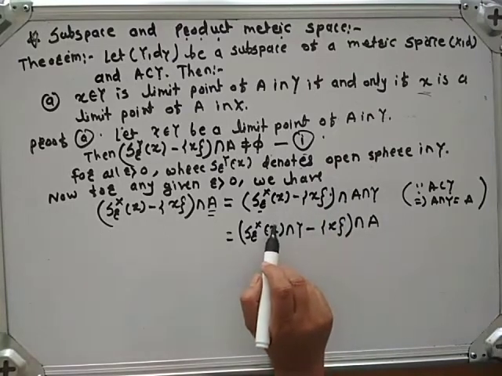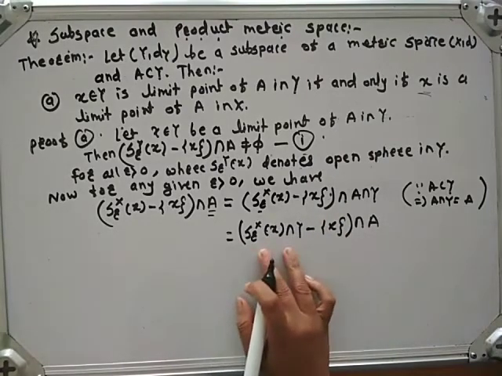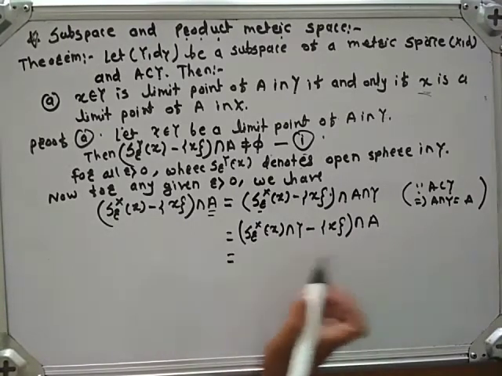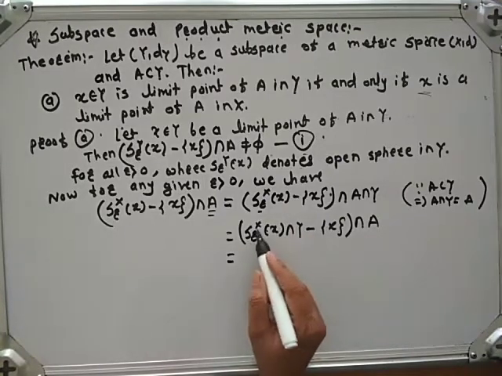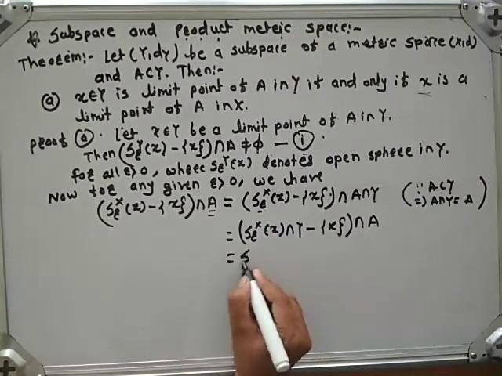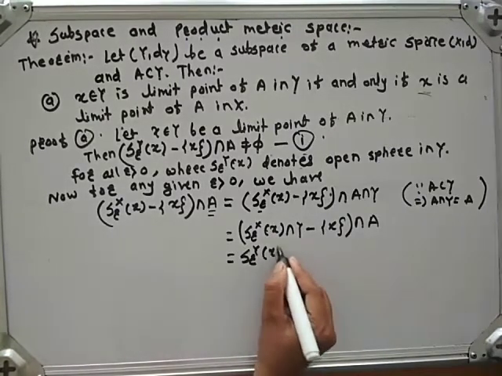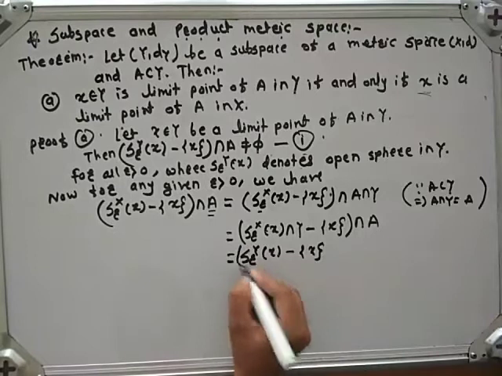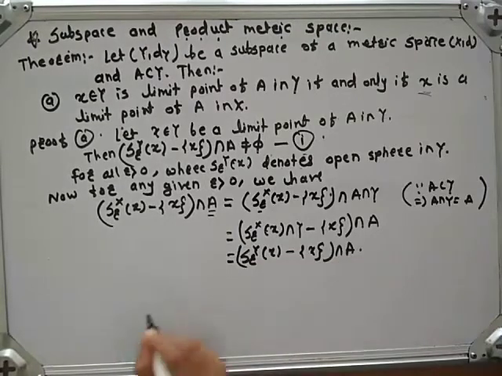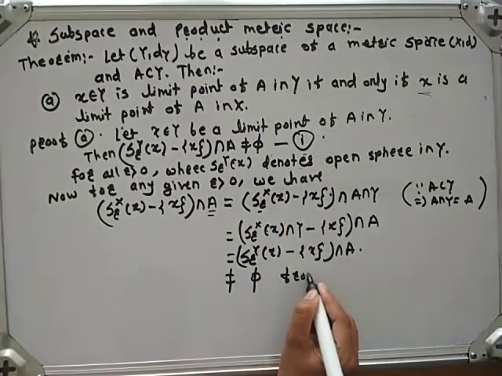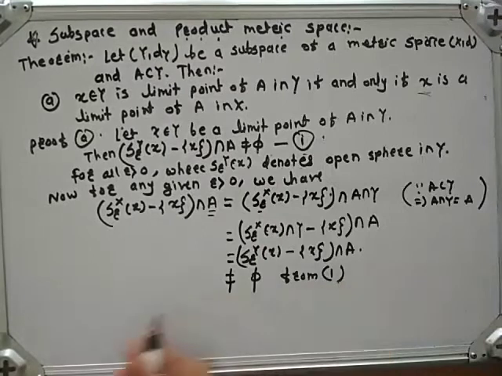This can be written as (S_r^X(x) intersection Y) minus singleton x intersection A. See here, S_r^X(x) intersection Y is nothing but S_r^Y(x), minus singleton x intersection A, which is not equal to phi from 1. And this implies, what is this implies?